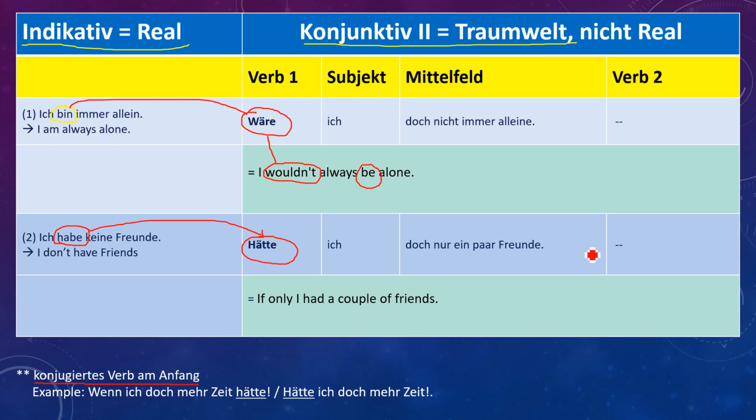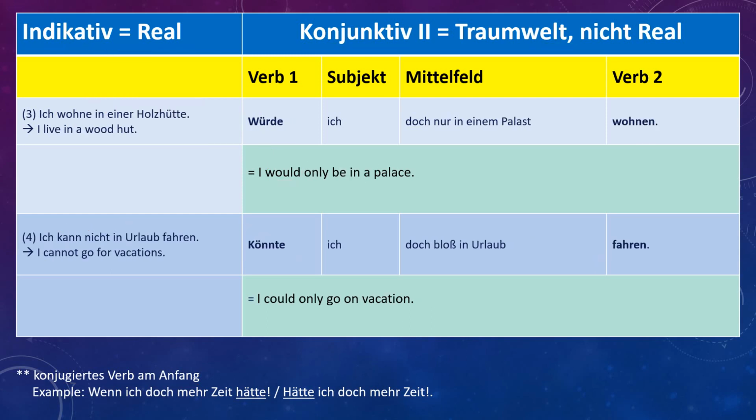So this is how we can use our Konjunktiv. Let's see some more examples. Number 3, ich wohne in einer Holzhütte. I live in a wood hut. Ich wohne. And wohnen is the verb, and we don't have an einfache form from wohne, and that's why we will use it with würde.